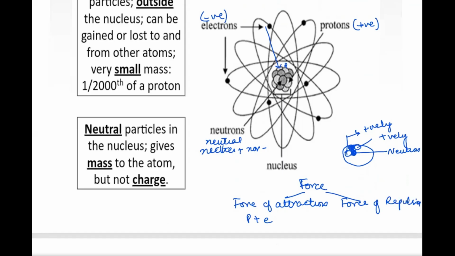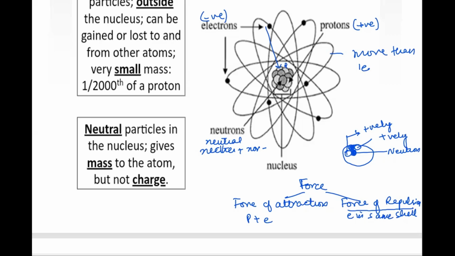So the electrons in the same shell, or you can say the same orbit, since one orbit or shell or imaginary pathway can have more than one electron, will experience the force of repulsion between them.